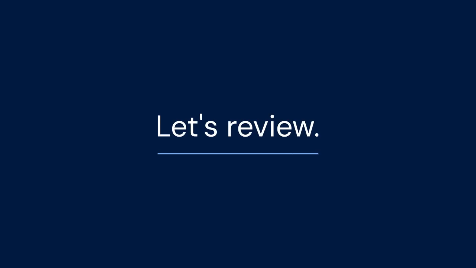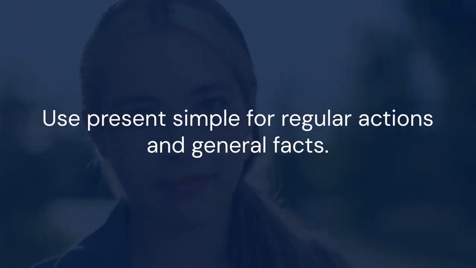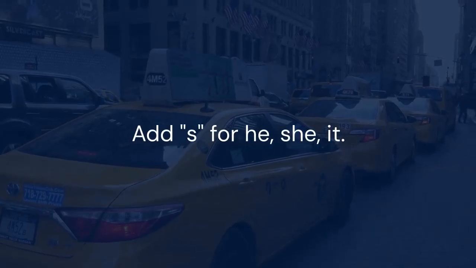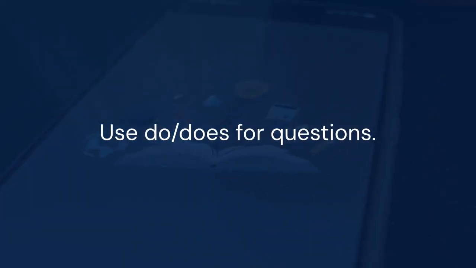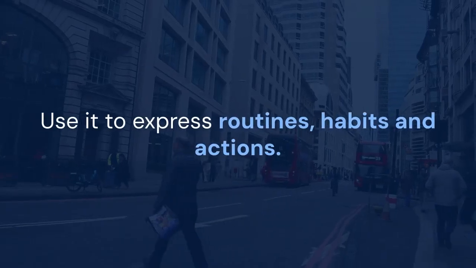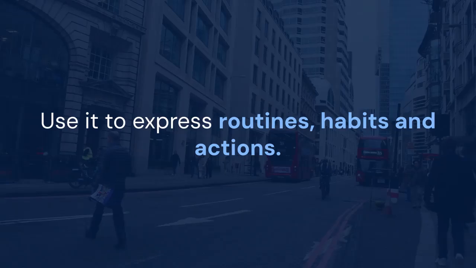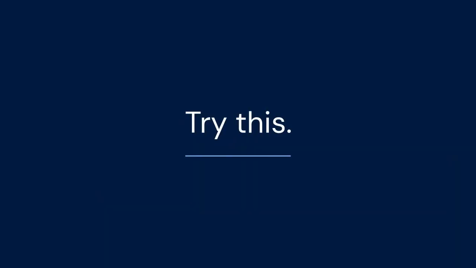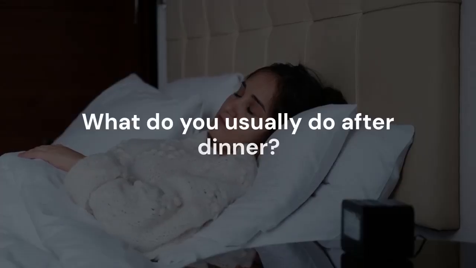Let's review. Use present simple for regular actions and general facts. Add s for he, she, it. Use do, does for questions. Use don't, doesn't for negatives. Use it to express routines, habits, and actions. Try this. What do you usually do after dinner?